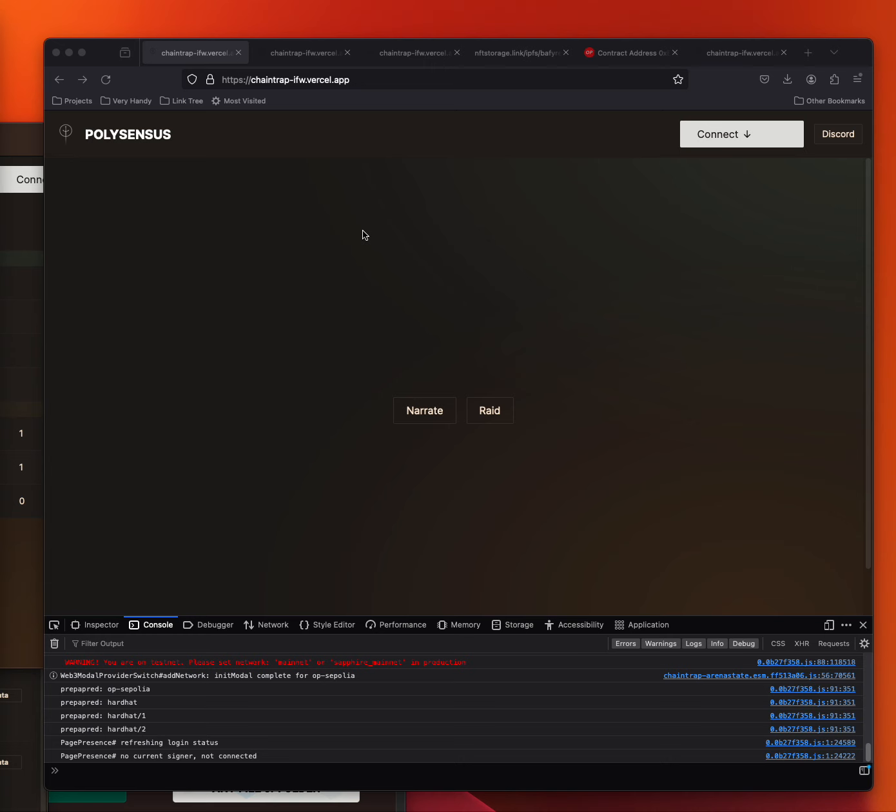The short screen capture demos the stats we added for CMS 8 of our Optimism Builders Cycle 11 grant. You can see we've revamped the landing page. It's now really simple. We've just got two buttons. One if you want to create a game, which is the narrator button, and one if you want to join in a game, and we call that the raid button. The raid button leads to the stats page that we've added for this milestone.